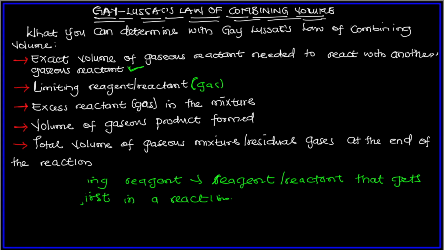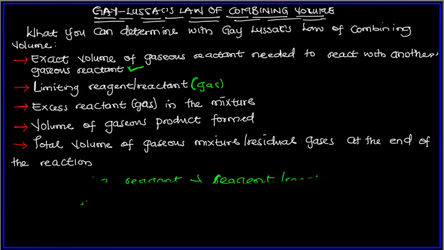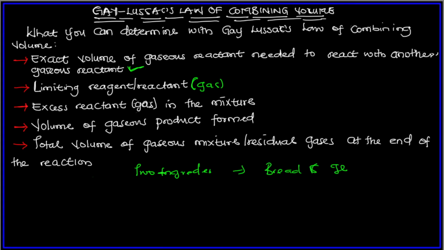Let me clean this. Let me use a simple analogy to demonstrate limiting reagent. So for example, you want to make toast bread. I hope this analogy works, but let me still use it. You want to make toast bread, and there are two major ingredients that you need, which is, let me say, bread and egg.